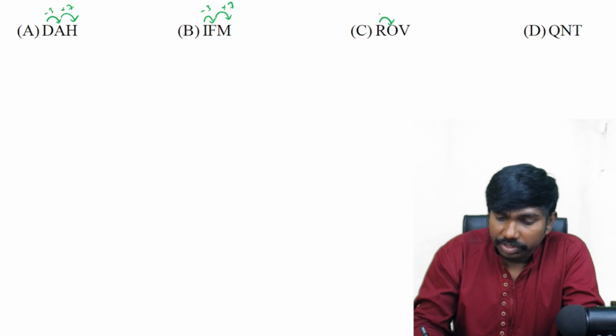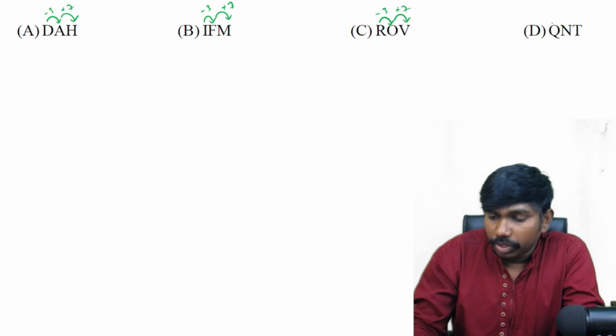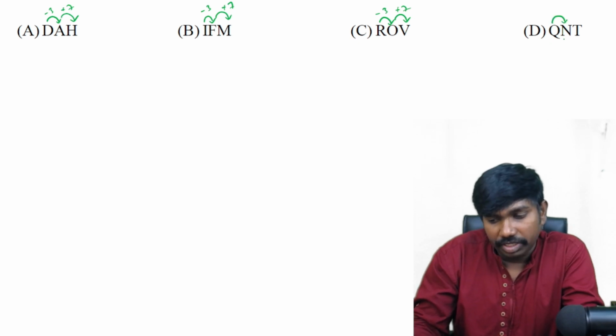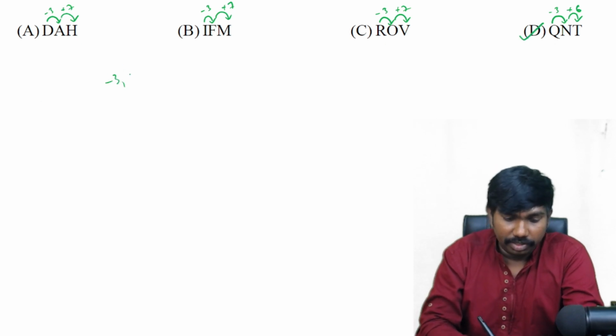R to O it is -3 and O to V, 15 and 22, it is also +7. Q to N, 17 and 14, -3, and N to T it is 14 and 20, +6 only. Okay, all except option D are following the pattern, -3 +7.